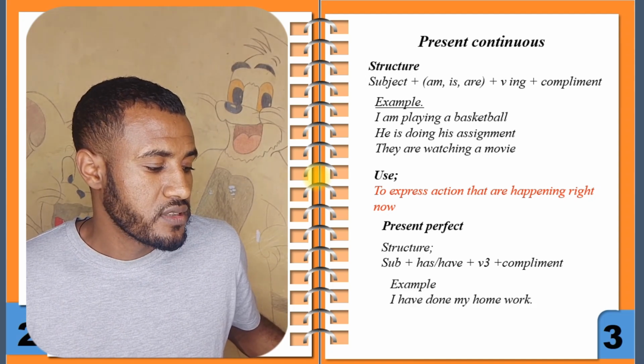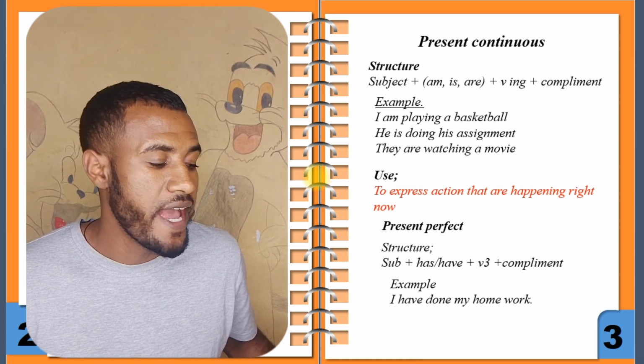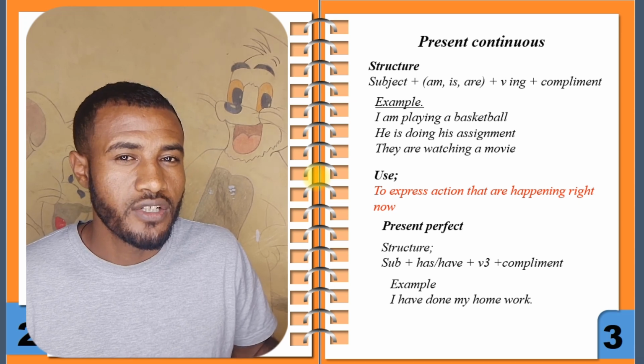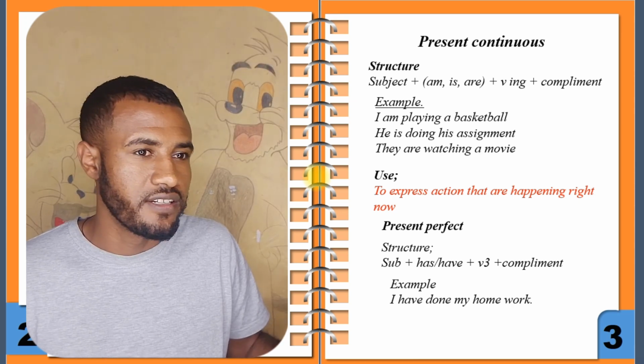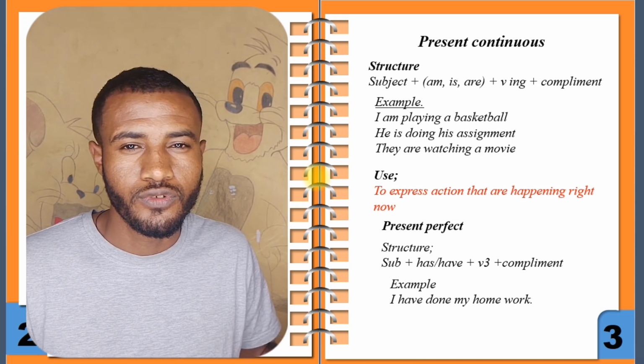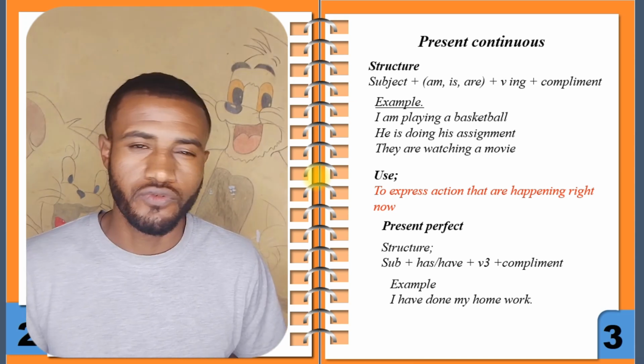Alright, for example, I have done my homework. I is the subject and we add have, then done is the auxiliary form of do, then my homework is the complement or the object of the sentence, right?